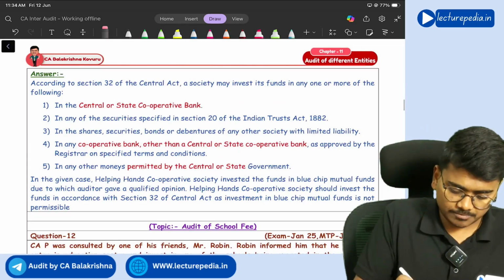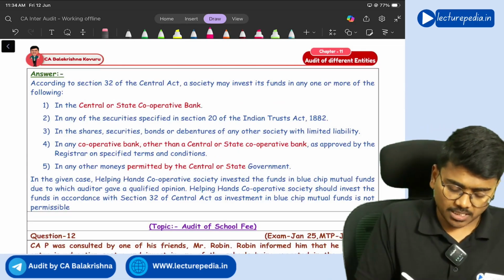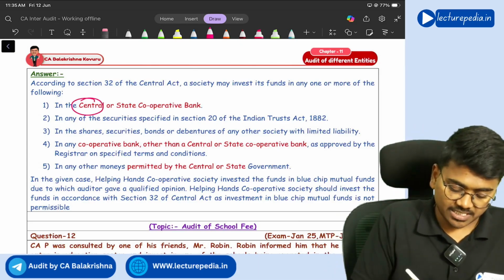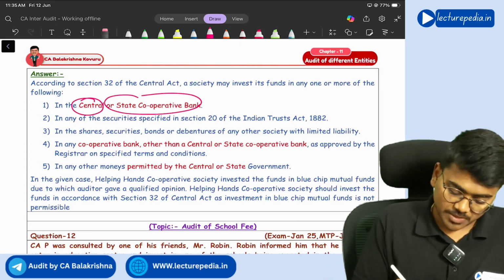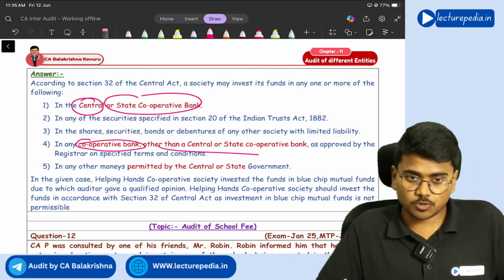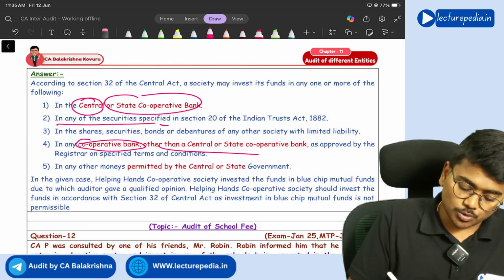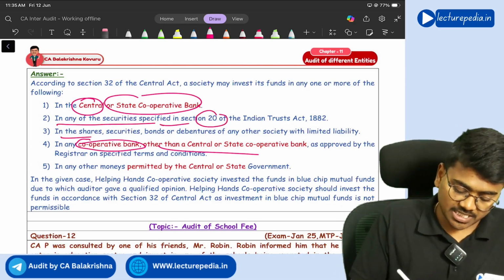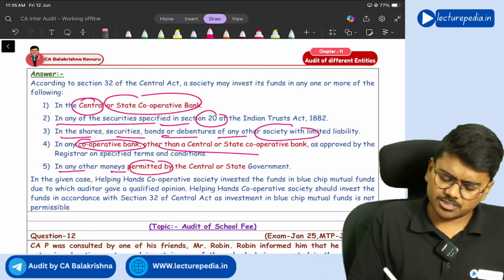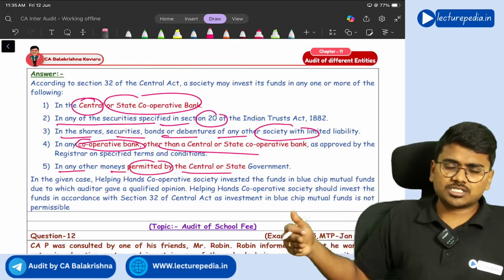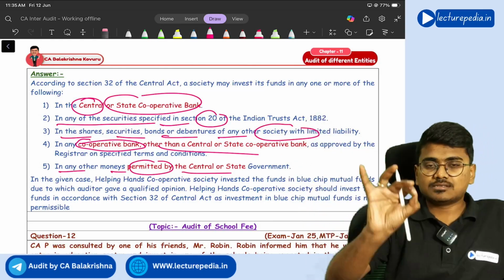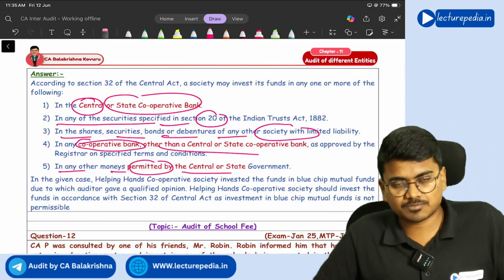So the cooperative society can invest its money in central or state cooperative banks, or in any cooperative bank other than state or central cooperative bank, and in any of the securities specified in section 20, in the shares, security, bonds, debentures of any other society, and in any other mode permitted by the central or state government. Only in these permitted investments can a cooperative society invest. Getting it?